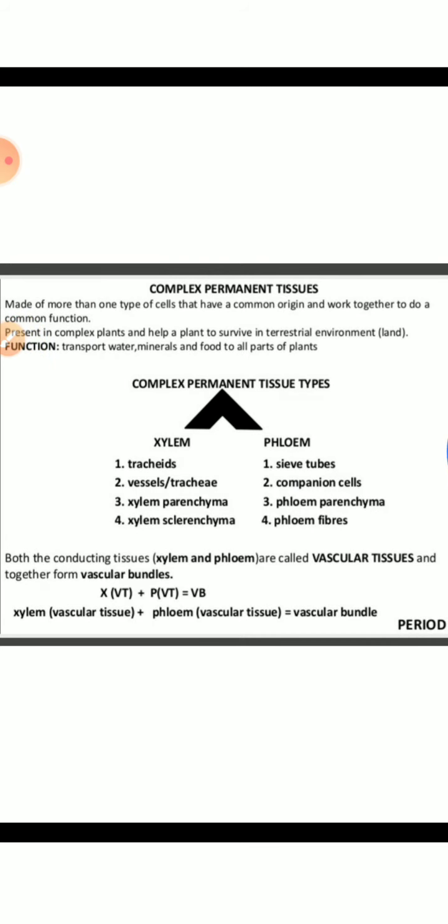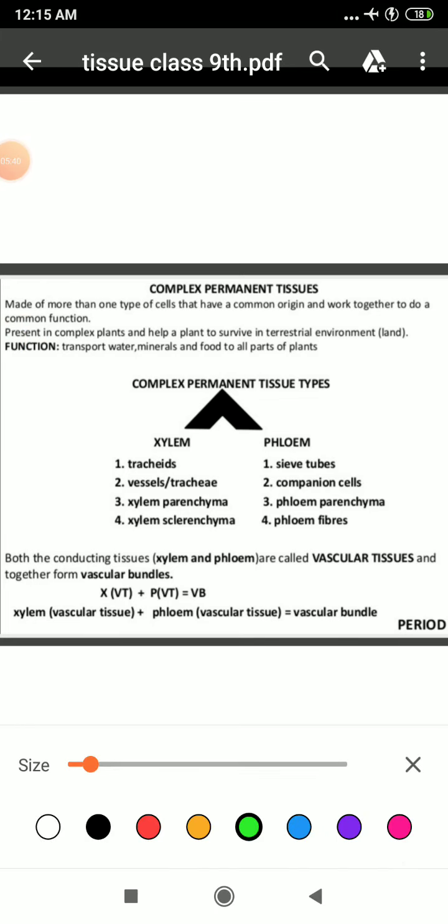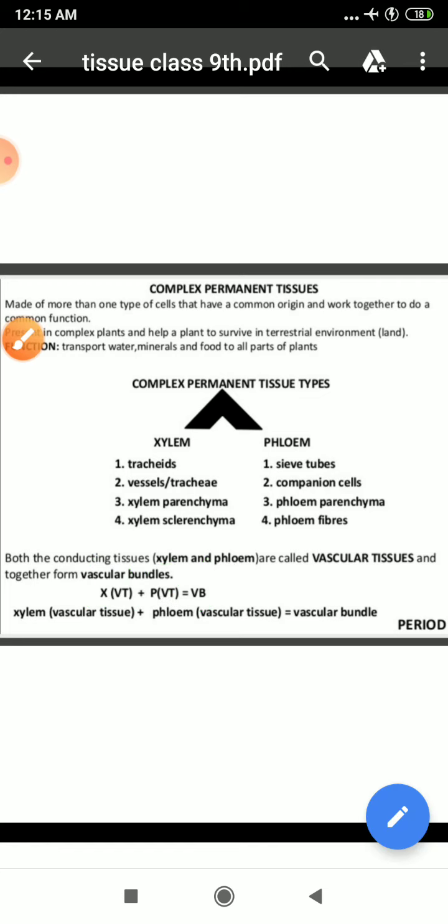See here, what does this X denote? This X is denoting your xylem, which is a kind of vascular tissue, and P is phloem. Phloem is a vascular tissue, and together they form VB, that is vascular bundle.